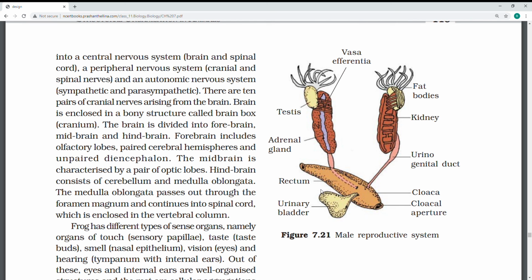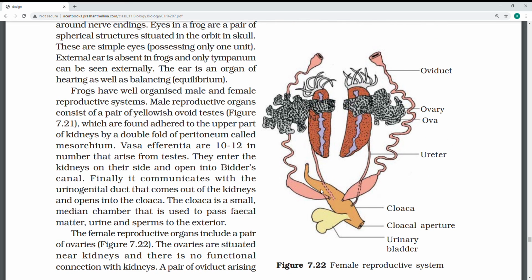Female reproductive system we'll see now. See the ovaries and oviduct, where the sperm is caught and enters. The ovary releases the ovum here, and they exist in pairs. Even the nervous system they have given simply here.